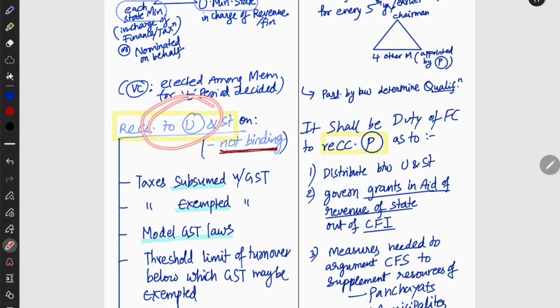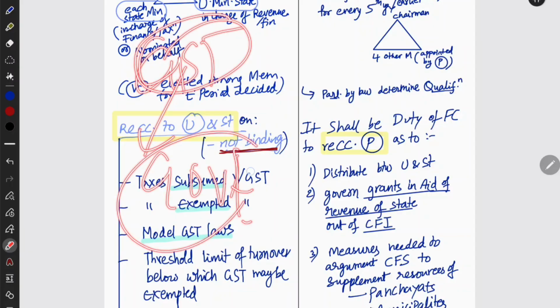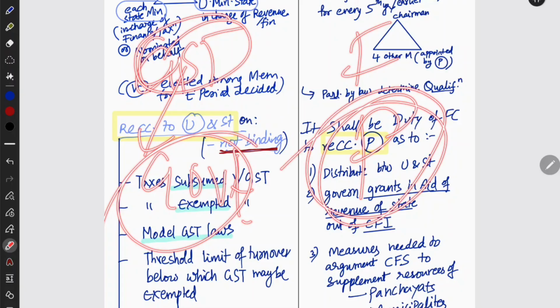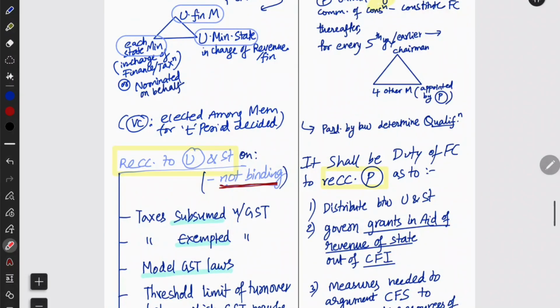It recommends to the Union and States, and basically the GST Council of course will only make recommendations. To whom? To the Union and States, and that recommendation is not binding. But if you see, the Finance Commission recommends to the President. That is why it is important. The GST Council recommends to governments, G for G. So the GST Council recommends to the governments, whereas the Finance Commission recommends to the President. That is something you need to know. I just put them side by side so that if there are any differences I can highlight.